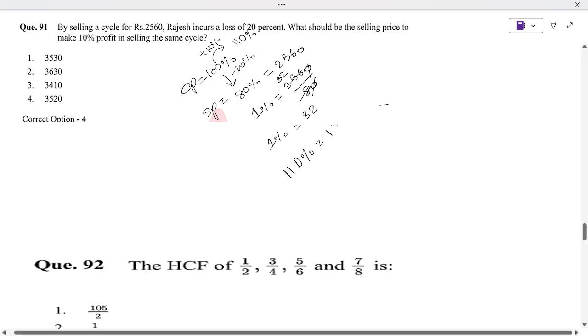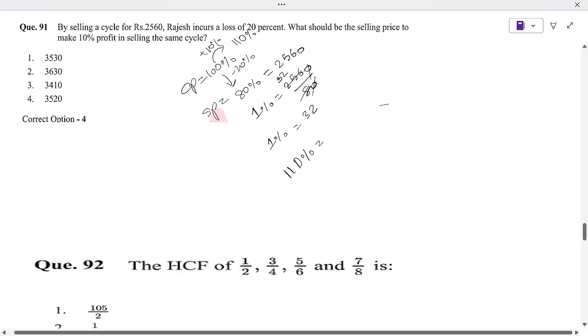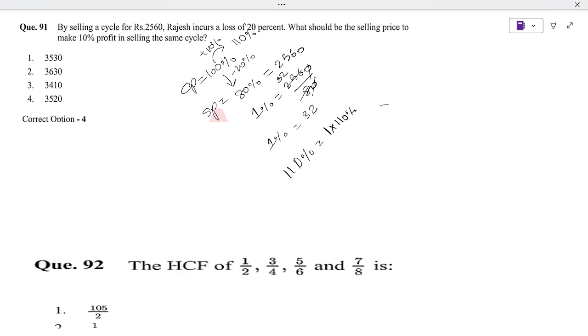1 into anything is anything. So 1 into 110, that is 110%. Here 1% is 32, so 32 into 110. Then this will give us what? 3520. So the answer is 3520. Next, HCF question.